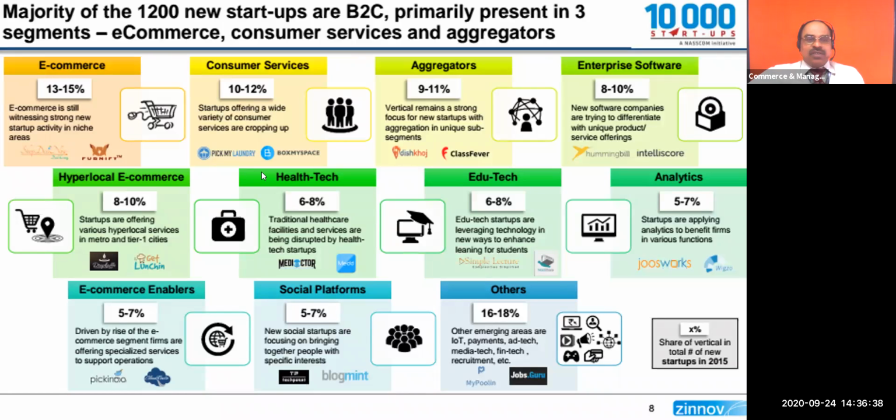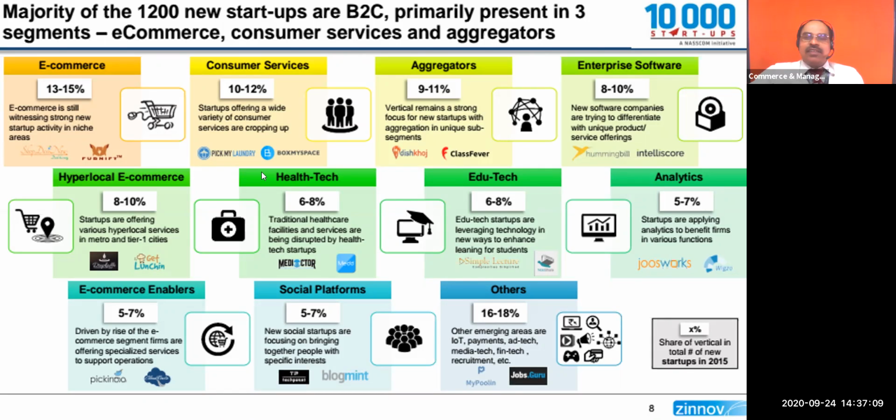E-commerce is contributing a minimum of 13 to 15% revenue among the total business. Why we are discussing this, you can think about doing business in e-commerce and consumer services, that is retail business, which has 10 to 12% market share. 10 to 12% means the total number of startups coming in.